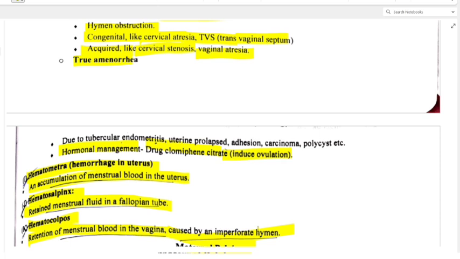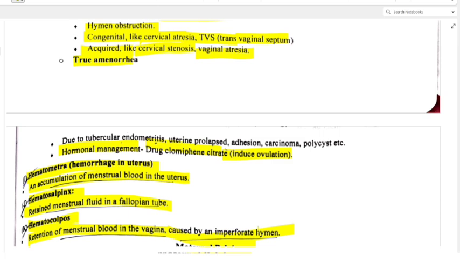Now hematosalpinx. Salpinx means the fallopian tube, as we know. So it is retention of menstrual blood in a fallopian tube. And hematocolpos is retention of menstrual blood in the vagina. Clear to all of you? It is caused by an imperforate hymen.